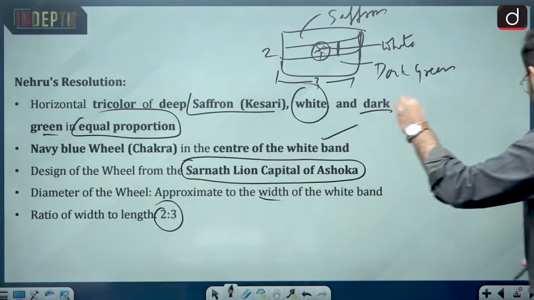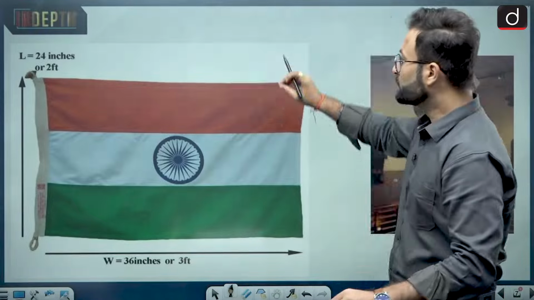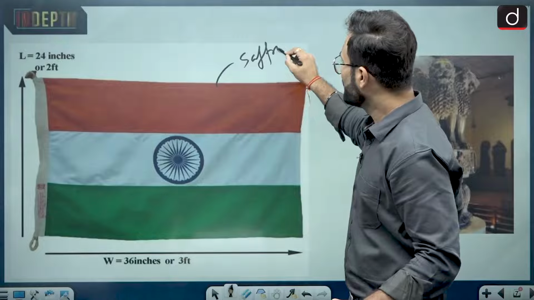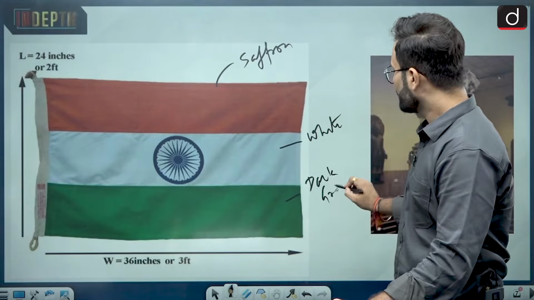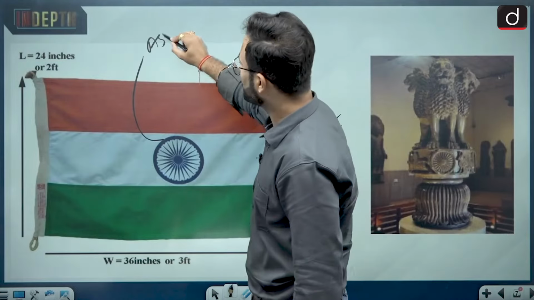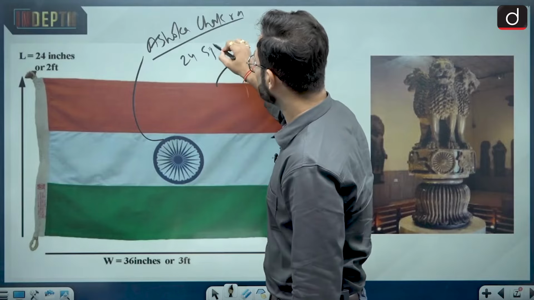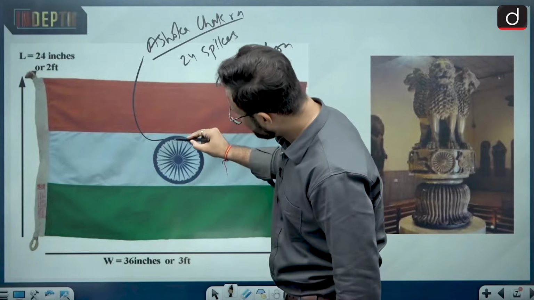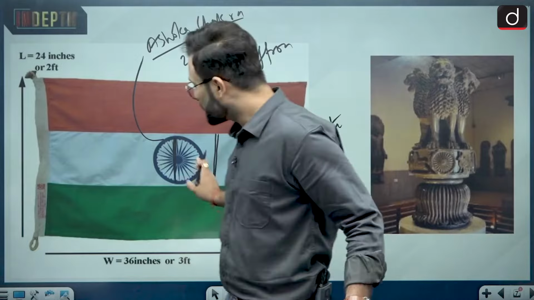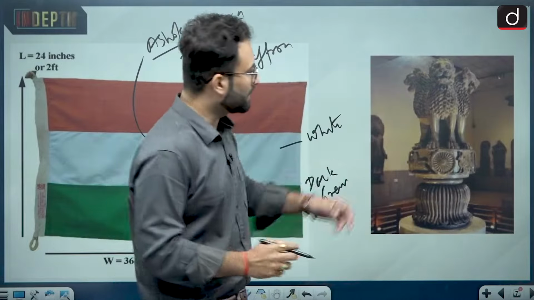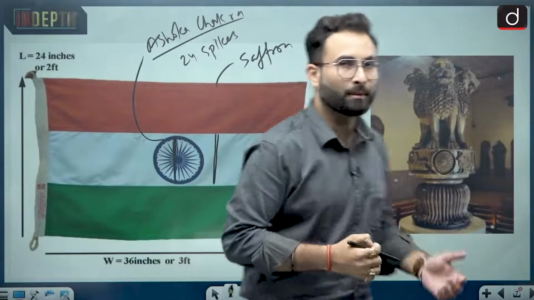So that was the resolution which talked about the flag, and here you can see the form of the flag at that point of time. We have saffron, then white, then dark green, then the Ashoka Chakra, and you know that the Ashoka Chakra is supposed to have 24 spikes. The diameter of this chakra is the width of this white strip. The Ashoka Chakra has been taken from the Sarnath capital. Here you can see this is the abacus, and on the abacus we have this Ashoka Chakra. So that is about the design of the flag.